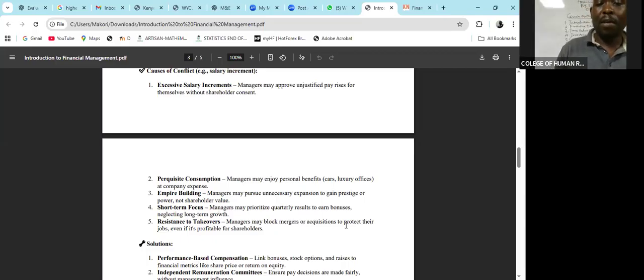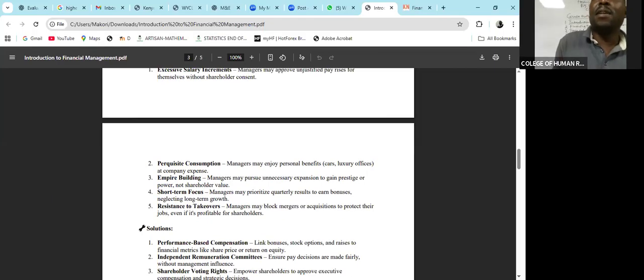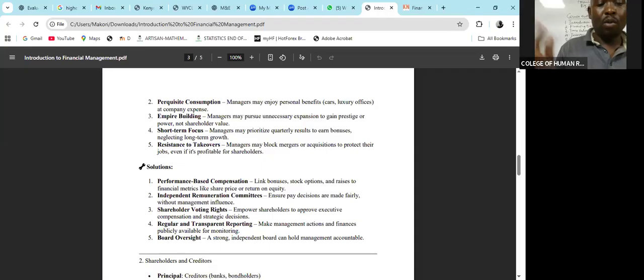Here the managers may block mergers or acquisitions to protect their jobs. But some mergers might be very beneficial to the shareholders. But when they know that if we merge with company B we are going to lose our jobs, they are going to make sure that they block those mergers so that they can remain the managers in that business, without considering the interest of the shareholders who are the principals.